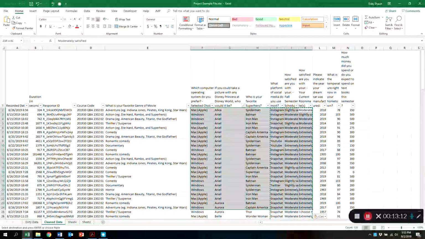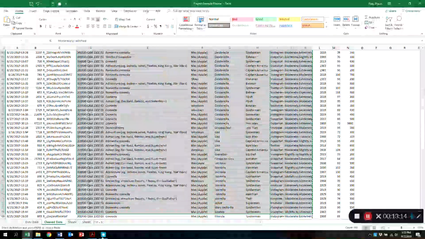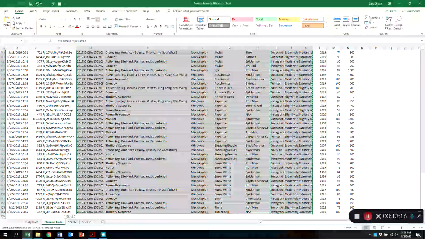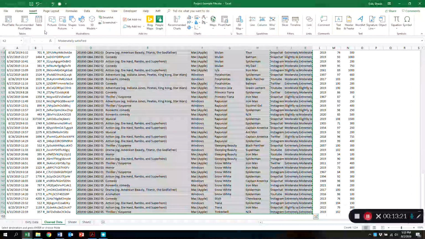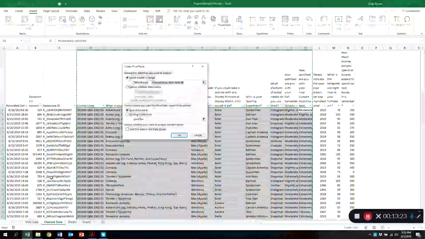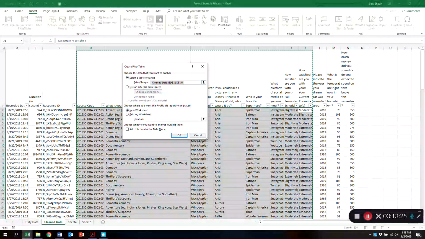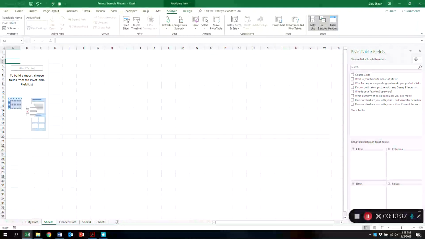Why am I creating pivot tables? Well, I'm going to copy all of this right here, and I'm going to insert, and do pivot table. So I did all of this, use an existing source, and now I'm going to say where I want the pivot table. I'm going to do existing or new worksheet, and click OK.